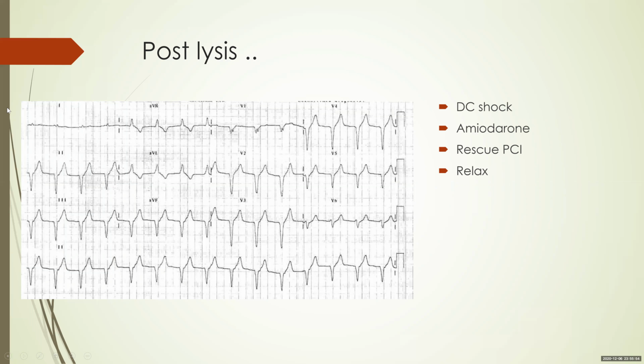This is a case of accelerated idioventricular rhythm, AIVR. So idioventricular rhythm has a rate of 40. Accelerated idioventricular rhythm has a rate of around 40 to 100. So this is a marker for successful reperfusion, both post-primary as well as post-lysis.